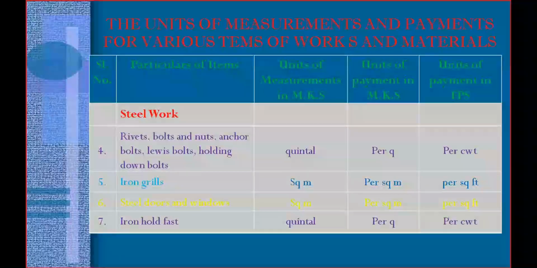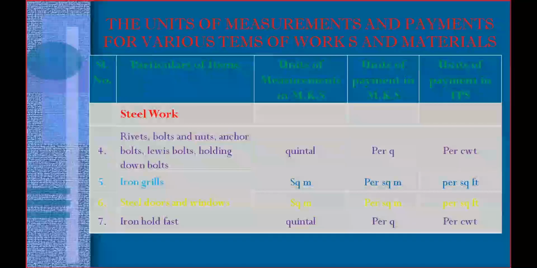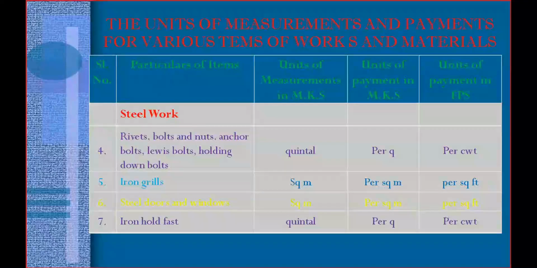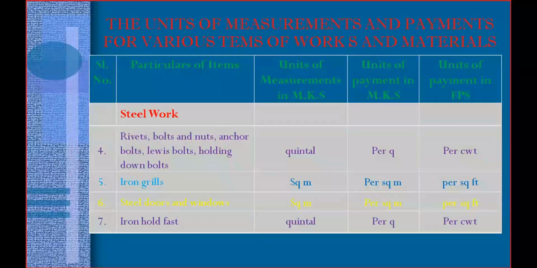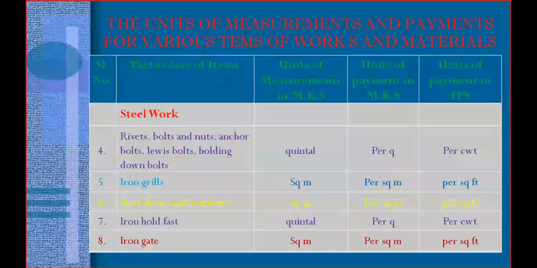One is iron grills or steel doors. If it is an iron grill or a steel door, you need to pay per square meter. Everything else is in quintals. Iron hold posts we also discussed in the last class. And the iron gate, like an iron grill, is also an iron gate.